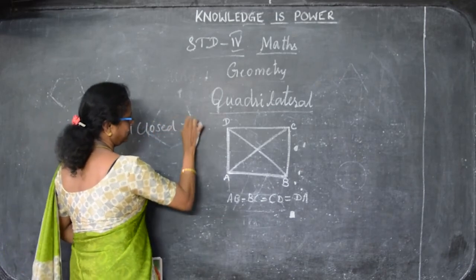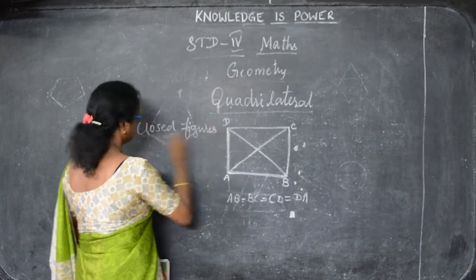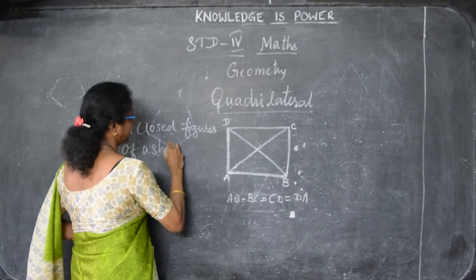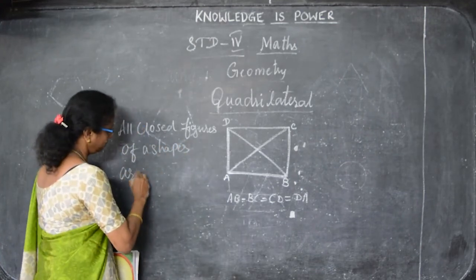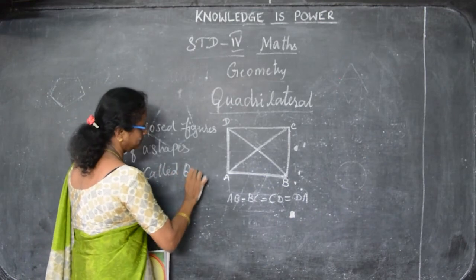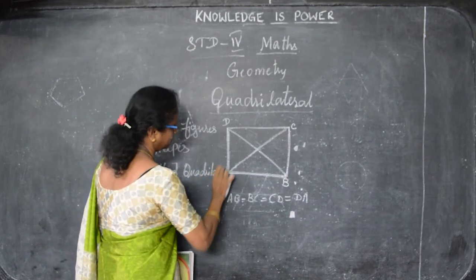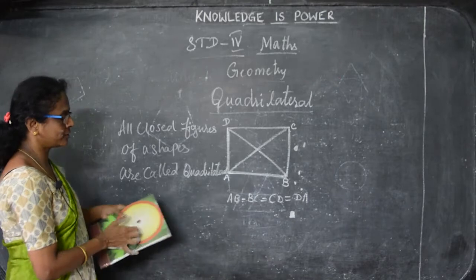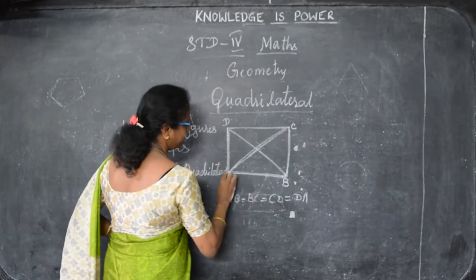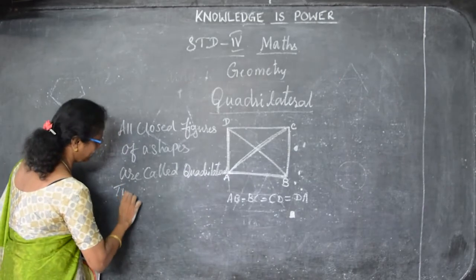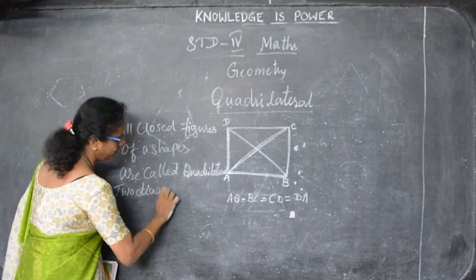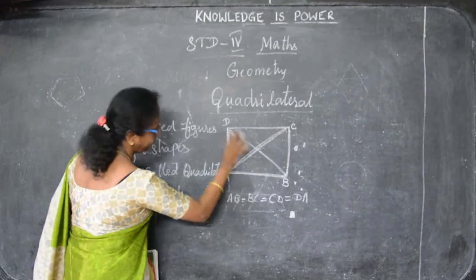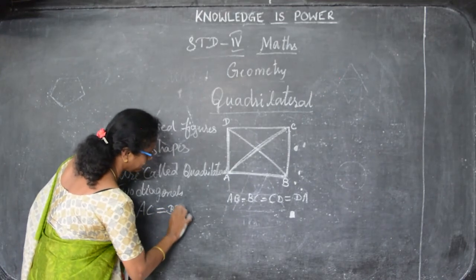All the closed figures of shapes are called quadrilateral. So it has got two diagonals. So what are the two diagonals? AC. Here is A and here is C. So two diagonals, the first one is AC, that is equal to BD. So these are the two diagonals.